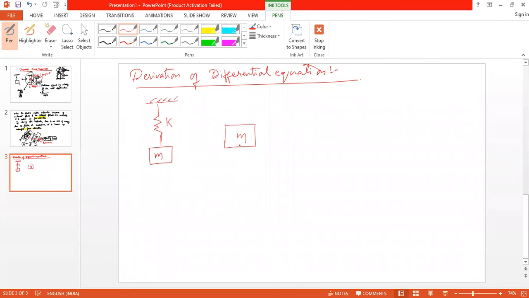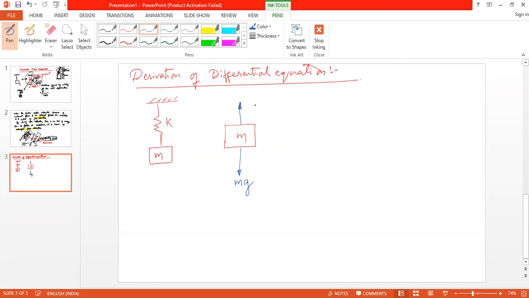Sir, mg downwards, sir. Mg downwards. Okay. Restoring force upwards. Okay, restoring force upward. What is the restoring force here? Spring.